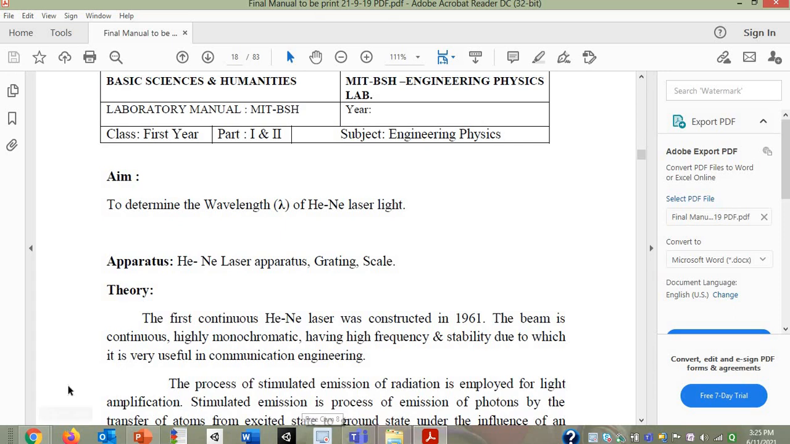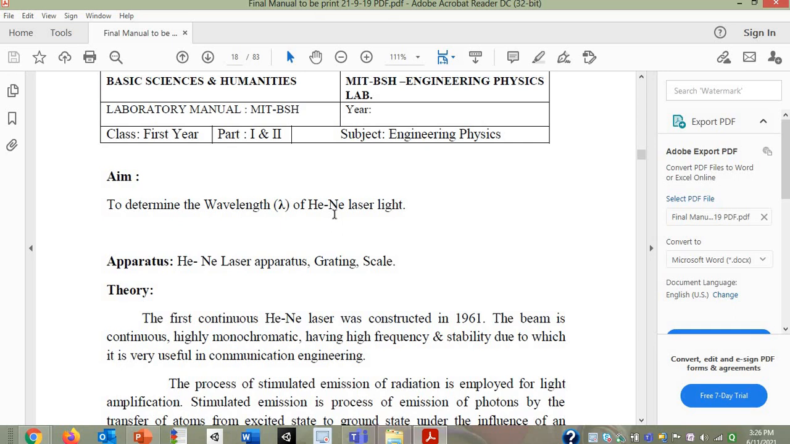Okay, so whatever you can see on the screen is one page from your lab manual. The aim of the practical is to determine the wavelength of HeNe laser light. In the previous practical also you determined the wavelength of light, but in that Newton's ring experiment you saw there was a sodium vapor lamp. Whatever wavelength determination was done in that practical was for the sodium vapor lamp. Now here it is specified that you have to calculate the wavelength of HeNe laser light.